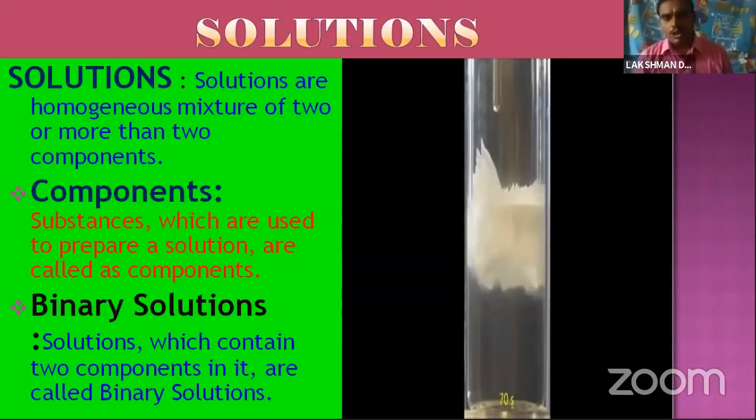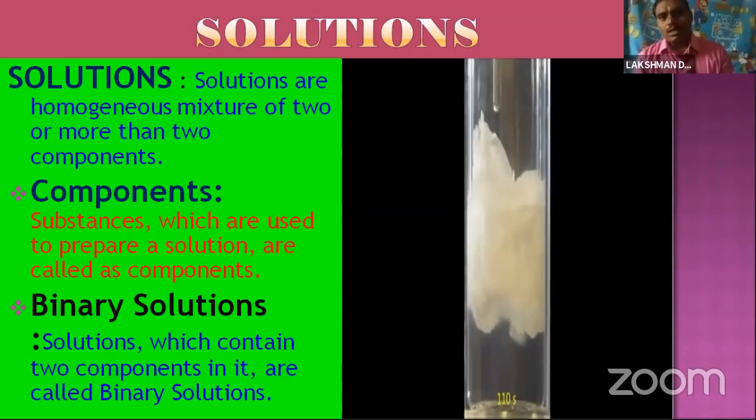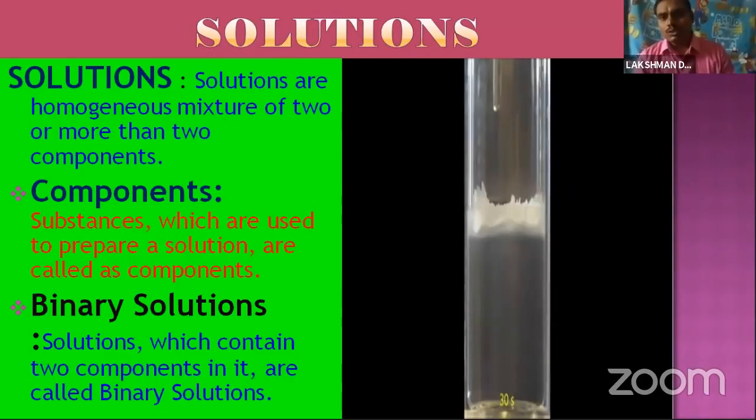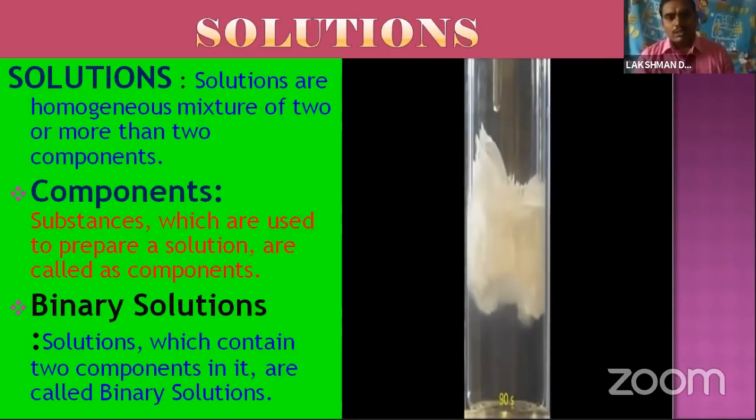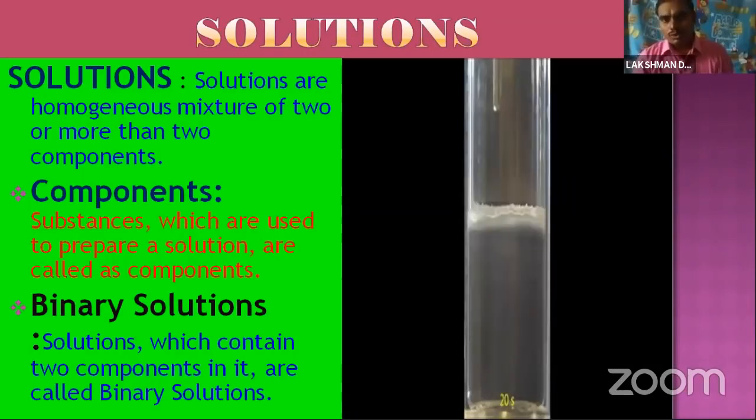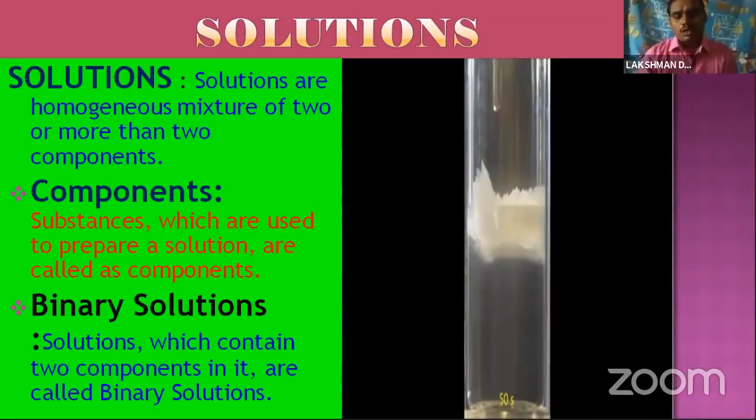A solution can have two or more components, but here only two components. For example, simply we can say sugar solution. Sugar and water are mixed to form a sugar solution. In this only two components are there: one is sugar, the second is water. So this type of solution is called a binary solution. These two components mixed together form a solution. Okay, is it clear? Chemically, we use the terminology solvent and solute for the two components.